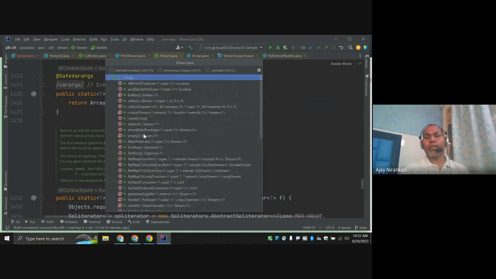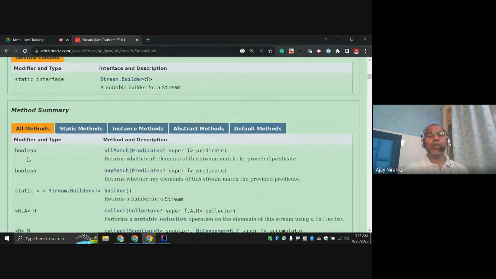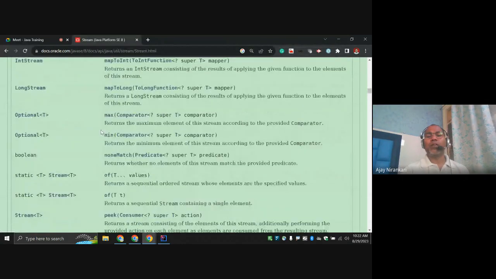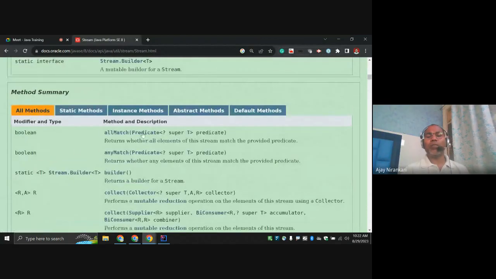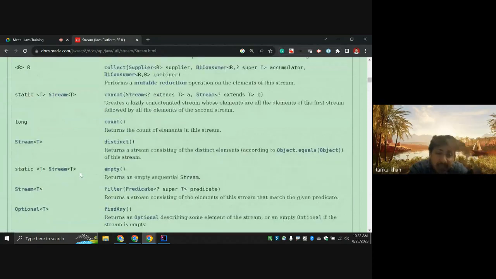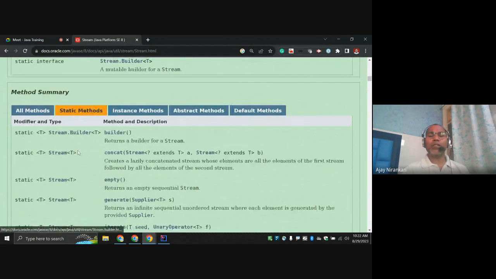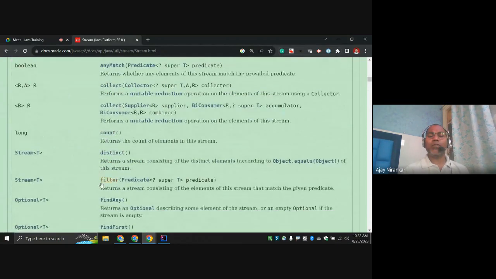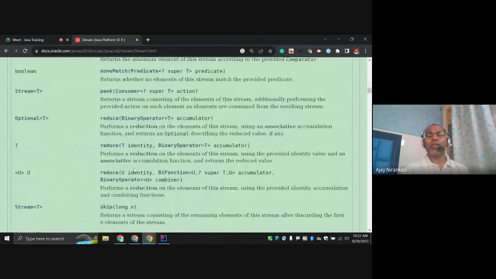Whatever is defined here, the same thing you can find in the documentation by looking at all methods. Right? These are all the methods. Oh, okay. These are the same as what we are looking at here, right? Look at allMatch, noneMatch, builder, collect. So static methods are there. This is also a static method. This is only static, and this is only instance methods, like forEach, boolean, collect, distinct, filter, findFirst, findAny, flatMap, limit. All these are instance methods.